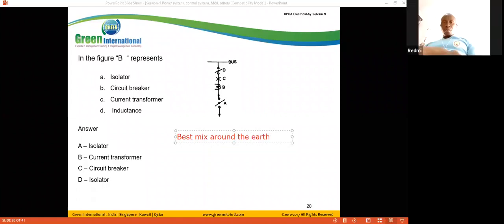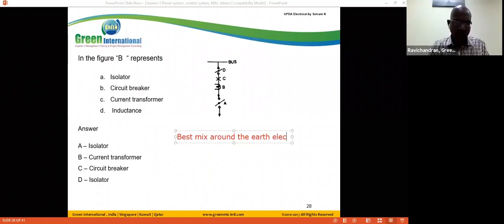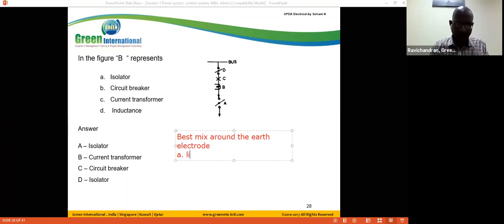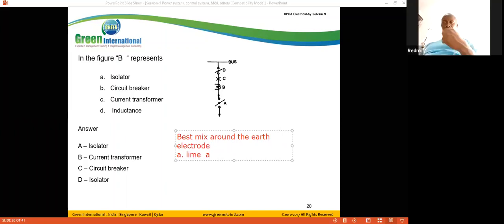Best mix around the earth electrode. A. Lime and salt.